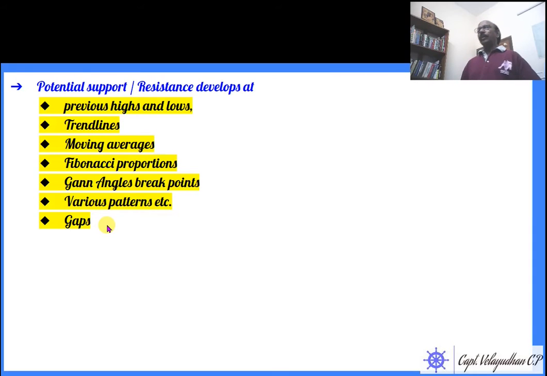Gaps we already discussed as a separate lesson, so we are not going into gaps anymore. Those who missed, please go to my video tutorials on gaps. It is itself a vast subject.